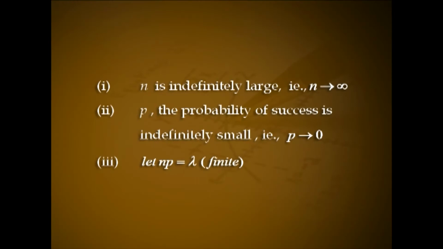For a random variable X following a binomial distribution with parameters n, p, when n is indefinitely large, that is n tends to infinity, and p, the probability of success, is indefinitely small, that is p tends to 0, let np equal lambda, which is finite. Then X can be considered as a Poisson random variable.